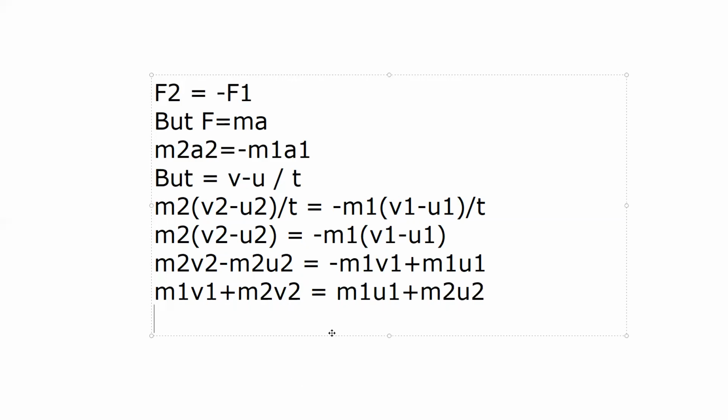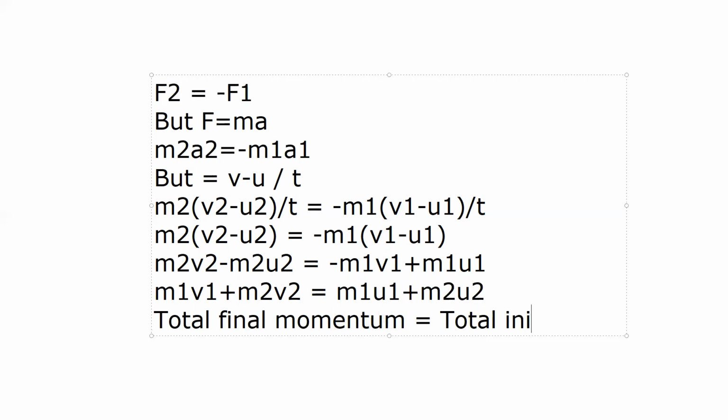Now look at this equation, m1 v1, the product of mass and velocity. This is the final velocity of object A, and v2 is the final velocity of object B. So this is the sum of momentum, the final momentum. So we can write total final momentum is equal to m1 u1 plus m2 u2, which is the total initial momentum.